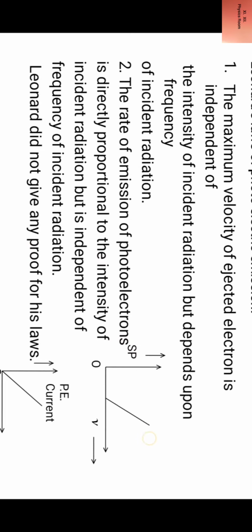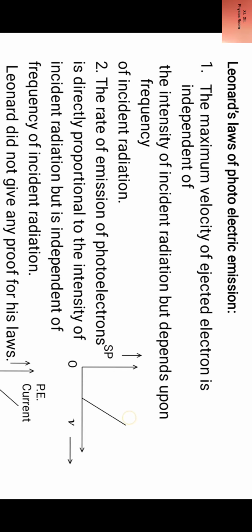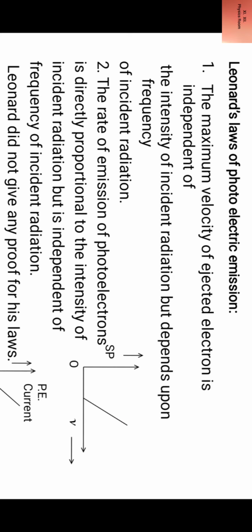Lenard's laws of photoemission. When photoelectric effect was defined, Lenard gave two laws of photoelectric emission. First law: the maximum velocity of ejected electron is independent of the intensity of incident radiation but depends upon frequency of incident radiation.